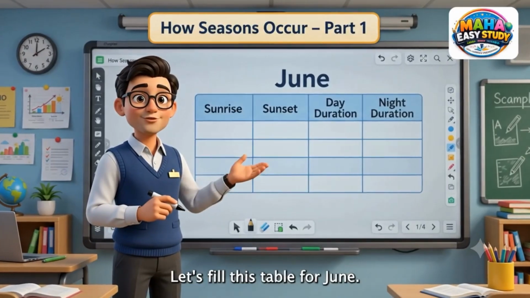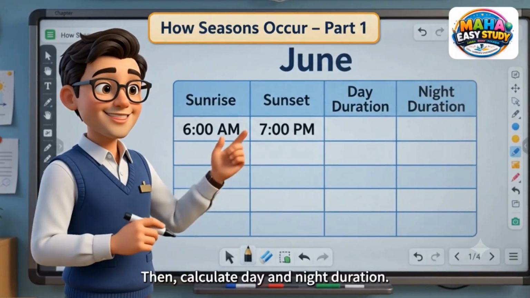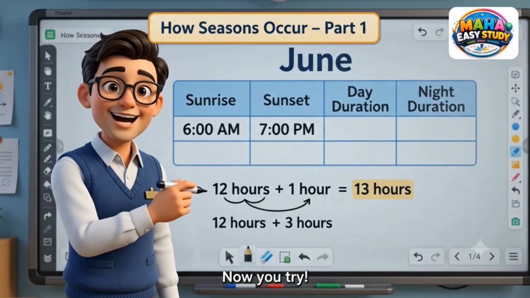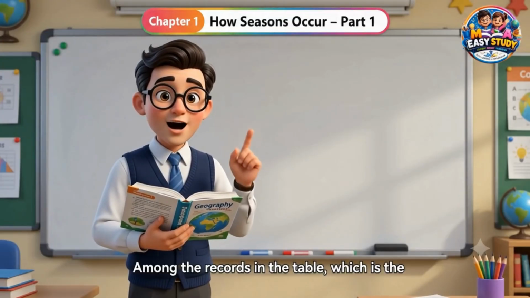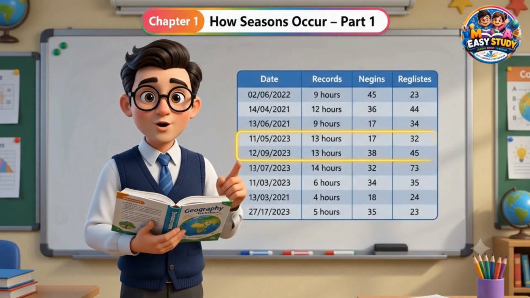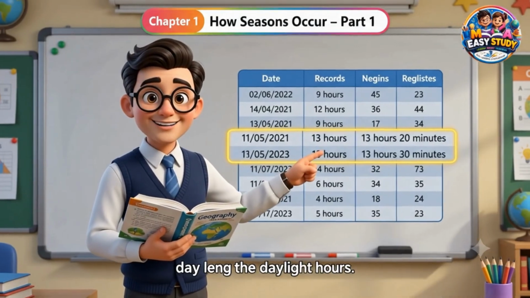Let's fill this table for June. We record sunrise and sunset timings. Then, calculate day and night duration. Now you try. Question 1. Among the records in the table, which is the longest day? Which is the longest day?